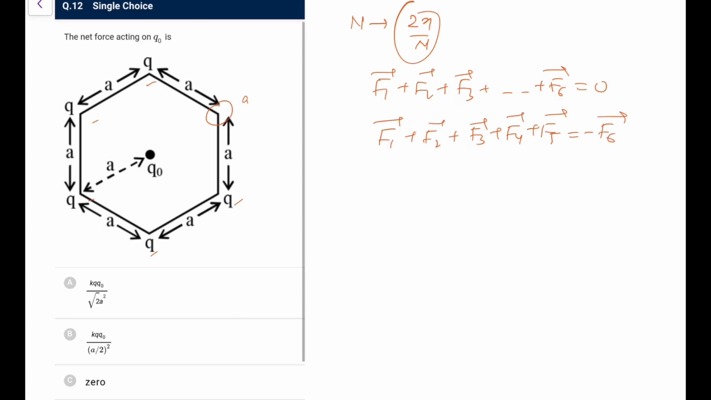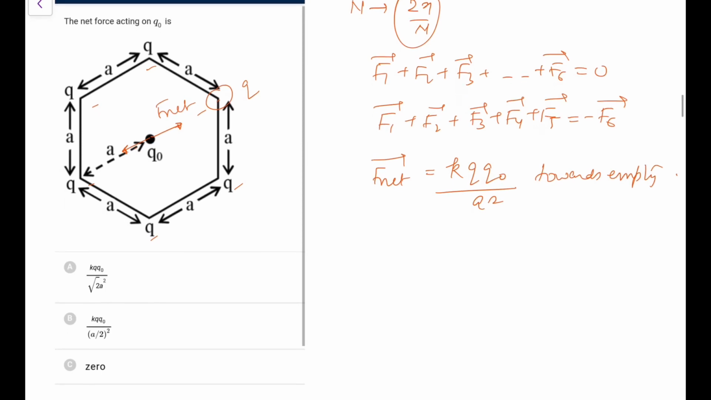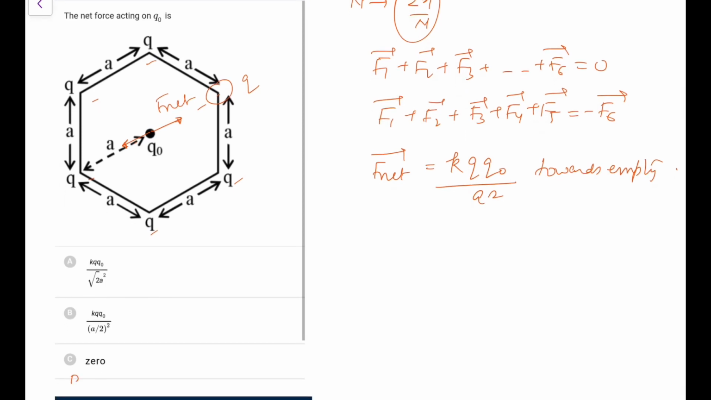So if it would have been Q, it would have exerted this force KQ Q naught by A square, so the resultant of these 5 will be like this. So this would be the net resultant, assuming all are positive. So that net force I can directly write as KQ Q naught upon A square, towards that empty corner. So as per the options, this is D, that I am not able to take the screenshot.